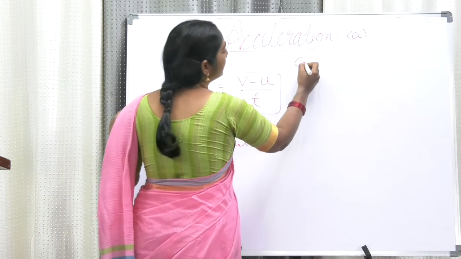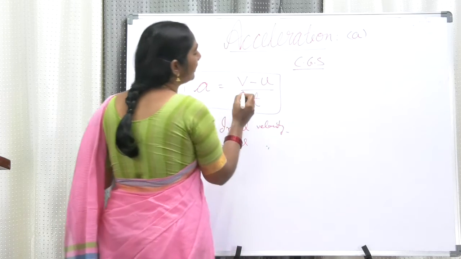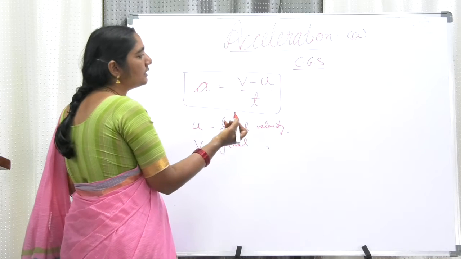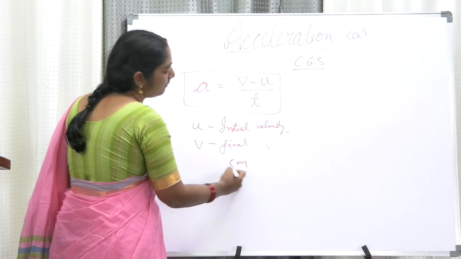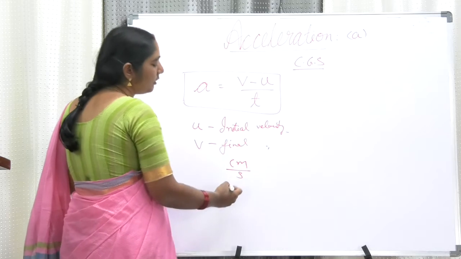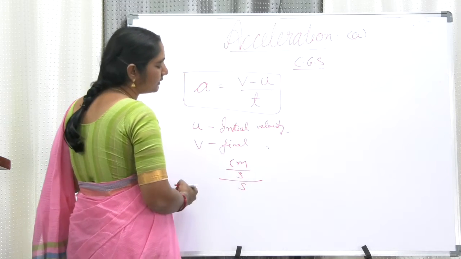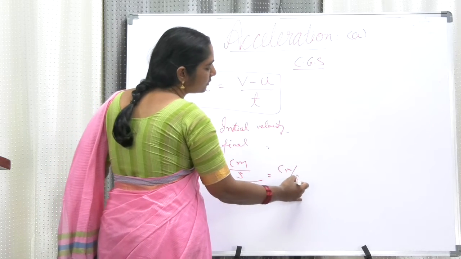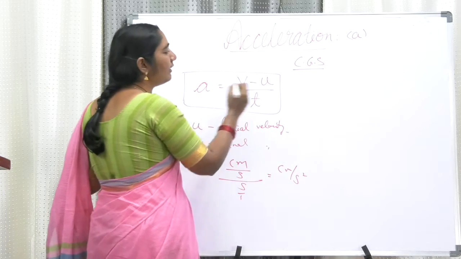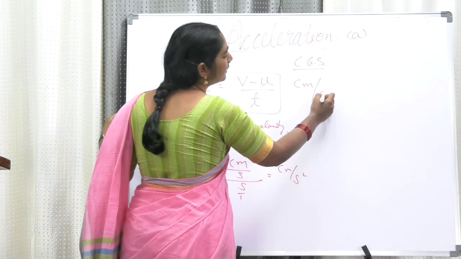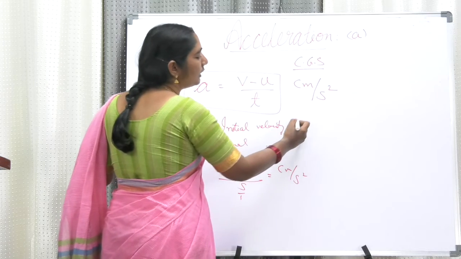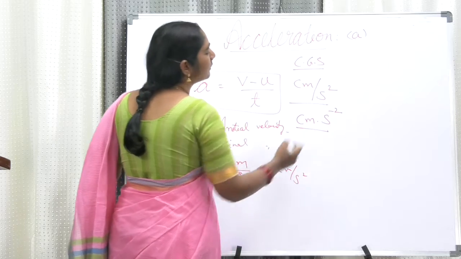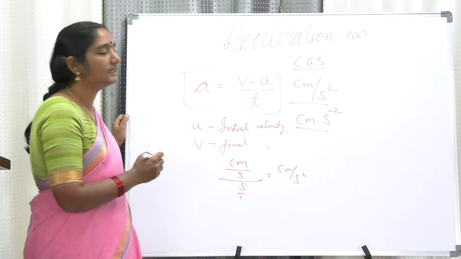Now the CGS unit. In the CGS system, the unit of acceleration is, already we know that the unit of velocity in CGS unit is centimeter per second. And in the denominator there is one more time, so one more second comes here, so that becomes centimeter per second square. So the CGS unit of acceleration is centimeter per second square, or you can also write it as centimeter into second power minus 2. Both are the same.